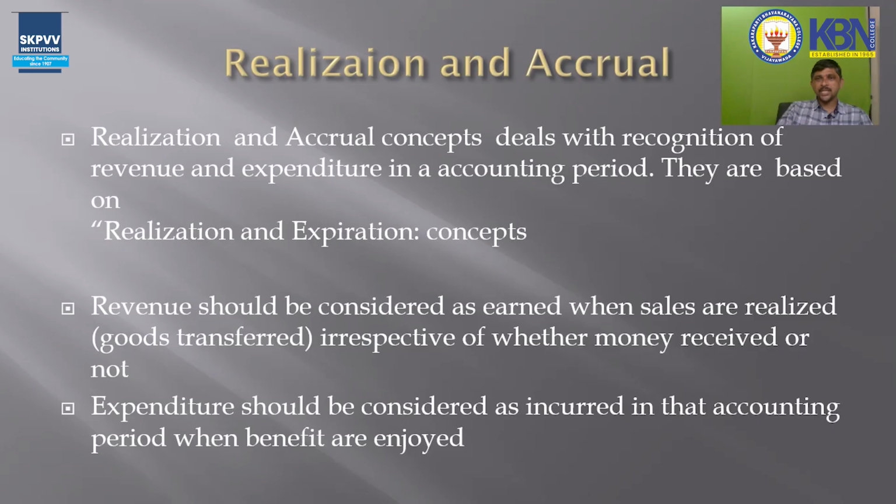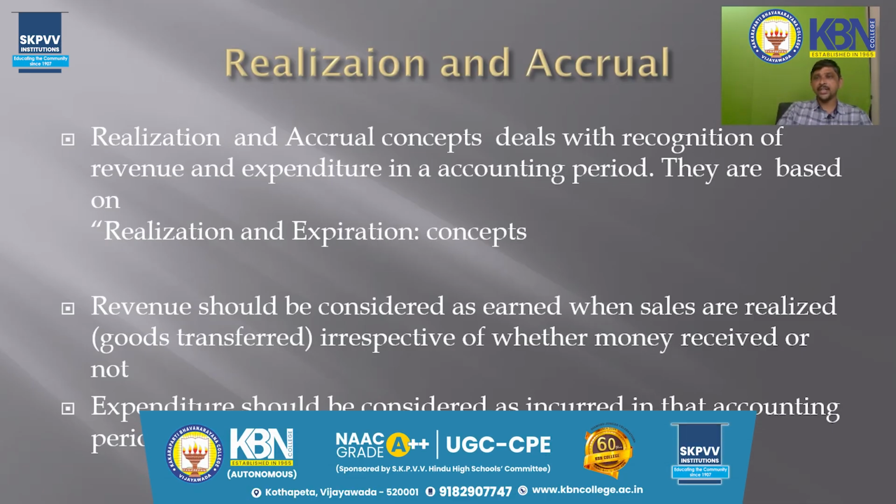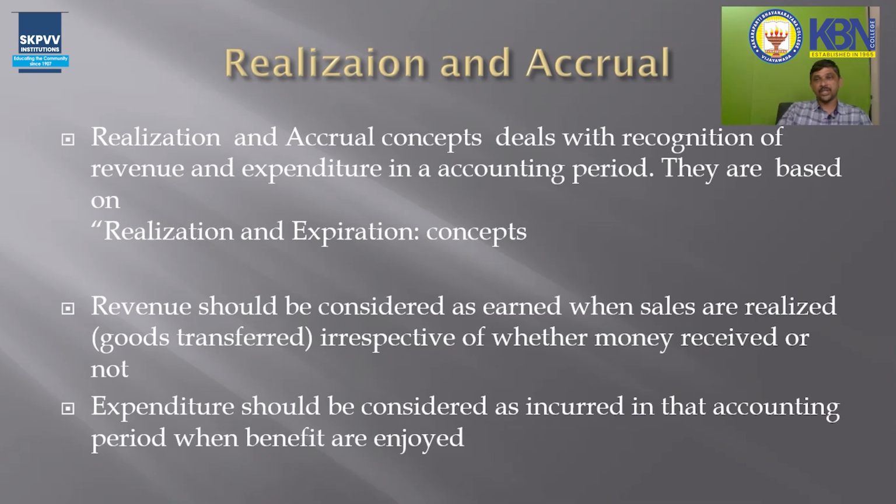So as per this concept, these outstanding salaries should be added to the previous year salaries, previous year accounting period. That's why we add the outstanding salaries in the previous year salaries heading, in the previous year statements.